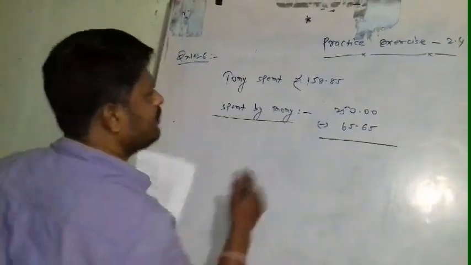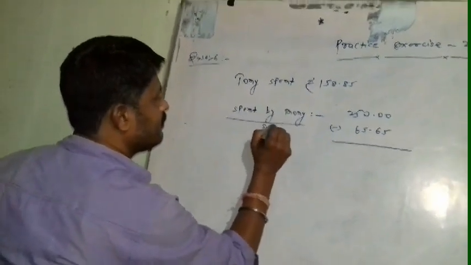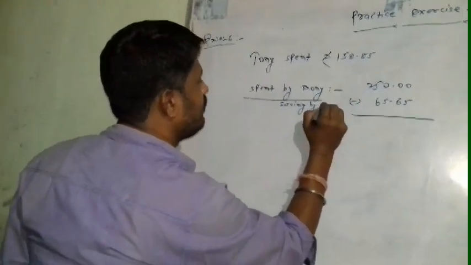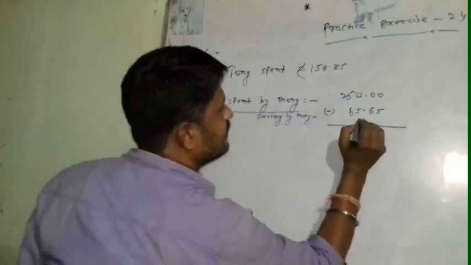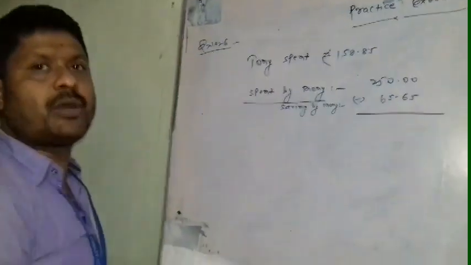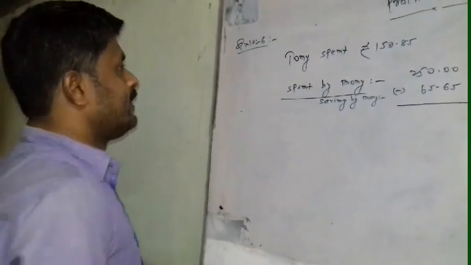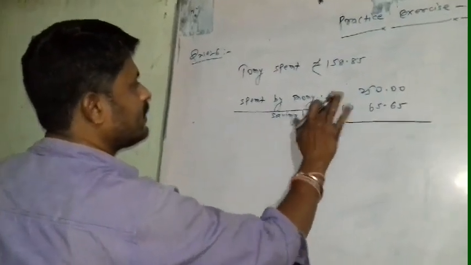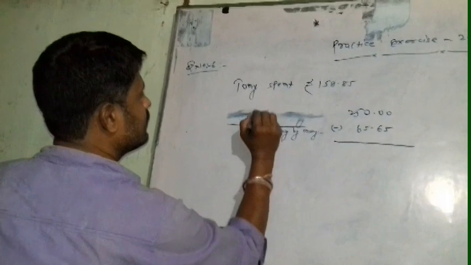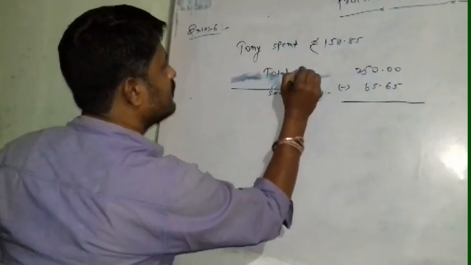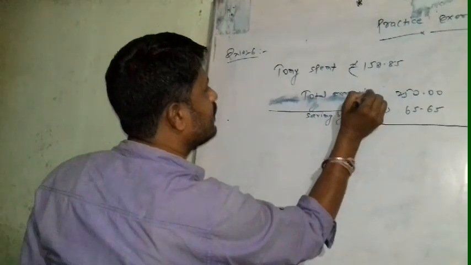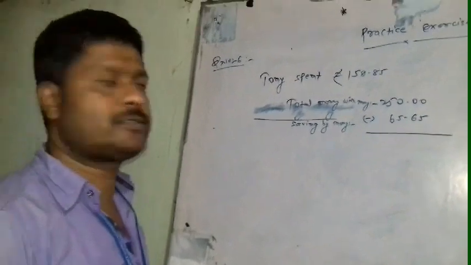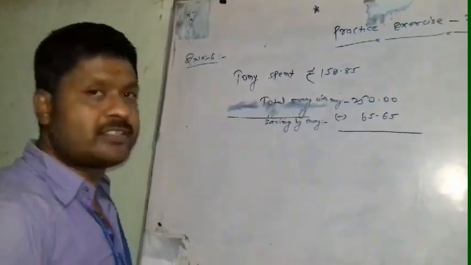This is her saving amount, saving by Moni, 65.65. And this is the total money with Moni, 250 rupees.